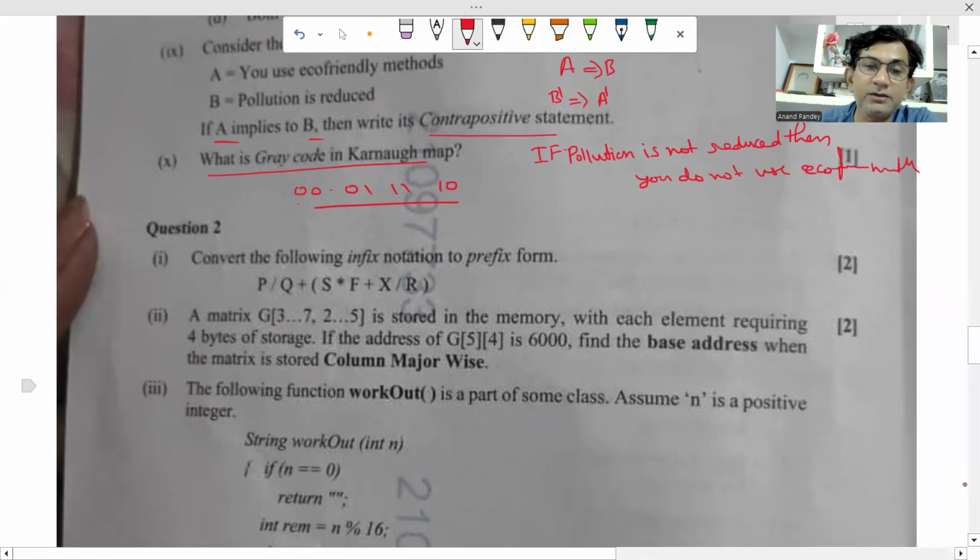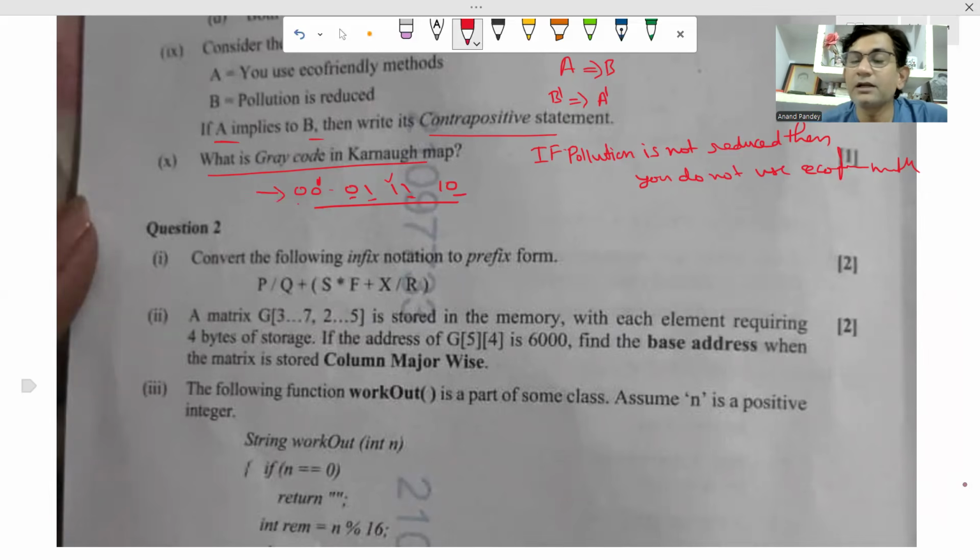See here 0 0. The first time this bit will be changed. Then next time this bit will be changed, 0 will become 1. Next time this bit will be changed, 1 will become 0. This is called gray code. So in K map, this is the gray code.